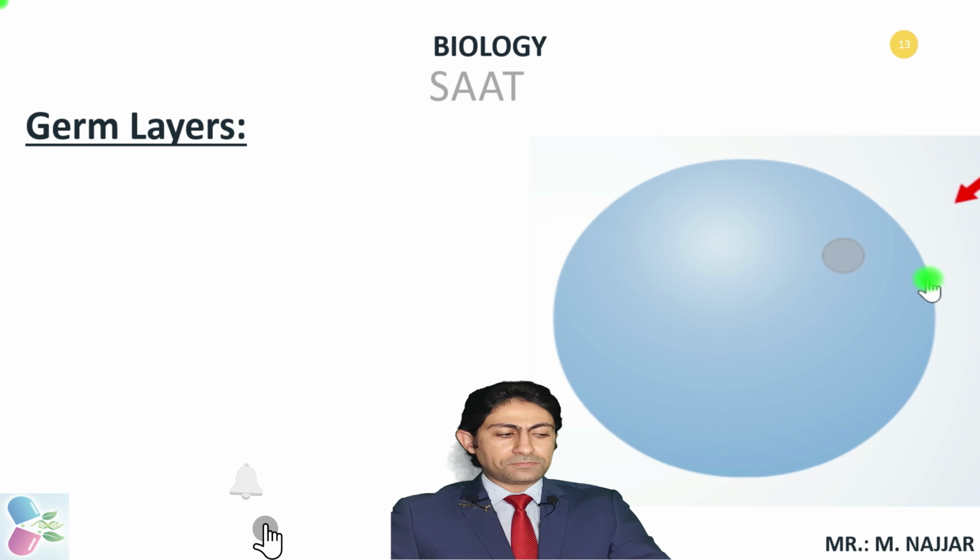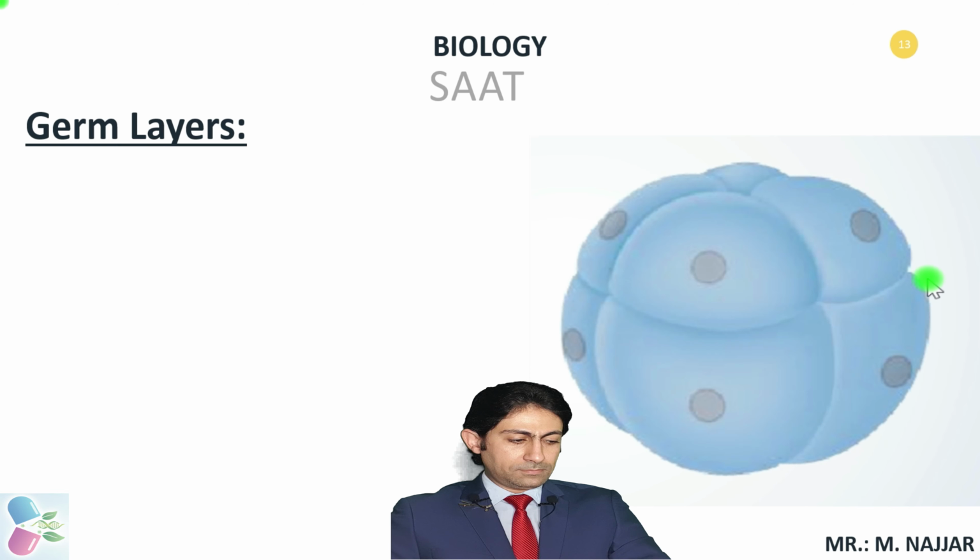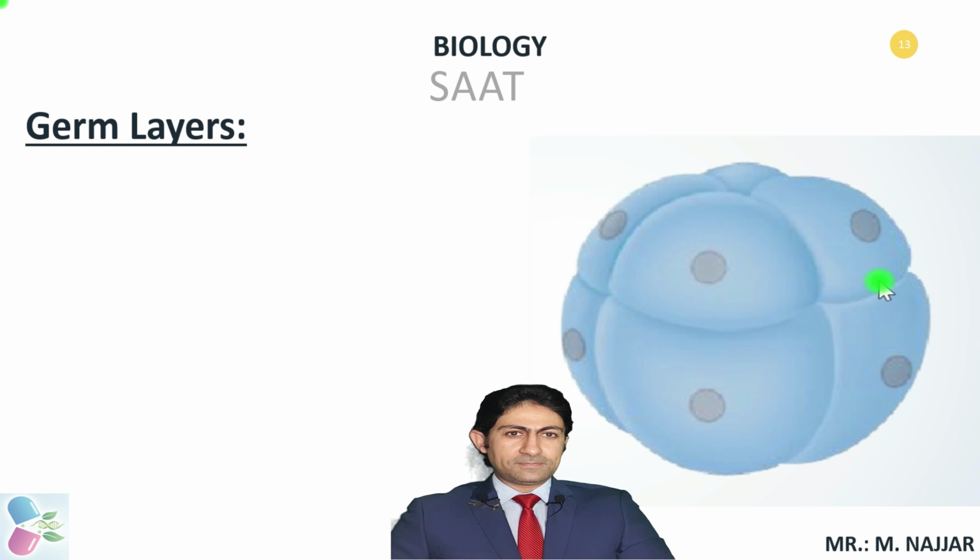Zygote is the diploid cell. Zygote is the first cell of every new individual. The zygote undergoes cleavage, which is a series of cell divisions by mitosis. Each cell division doubles the number of cells. Thus, the first division results in 2 cells, the second in 4 cells, and the third division results in 8 cells. The dividing cells do not grow bigger during cleavage, so the divisions produce smaller and smaller cells; they are more in number but smaller in size.